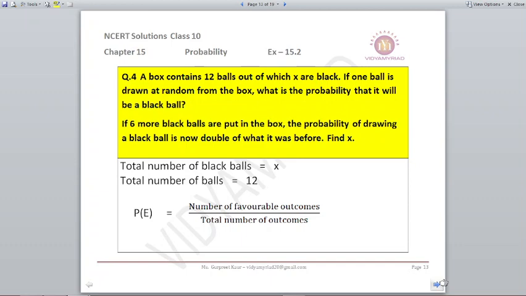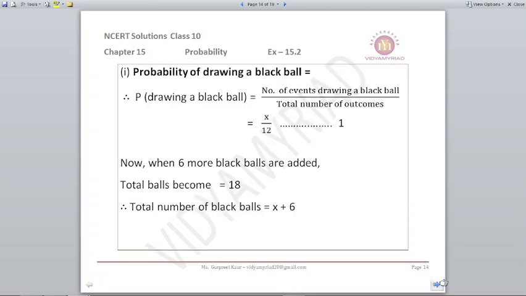A box contains 12 balls, out of which x are black. If one ball is drawn at random from the box, what is the probability that it will be a black ball? If 6 more black balls are put into the box, the probability of drawing a black ball is now double of what it was before. Find out x. So the total number of black balls is x and the total number of balls given to us is 12. Now when we have to draw a black ball, our probability will be x upon 12, that is equation number 1.